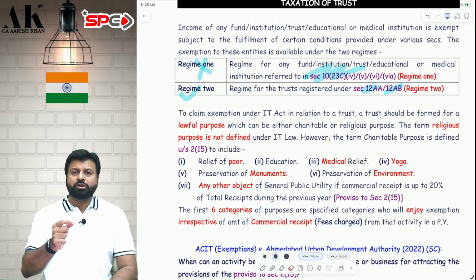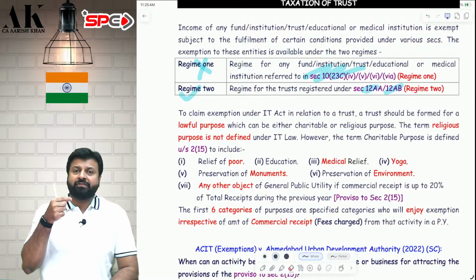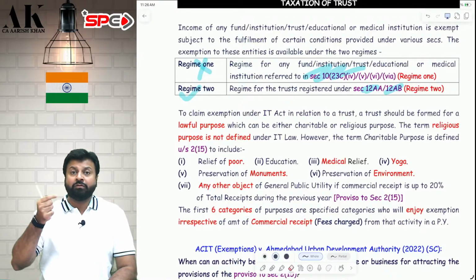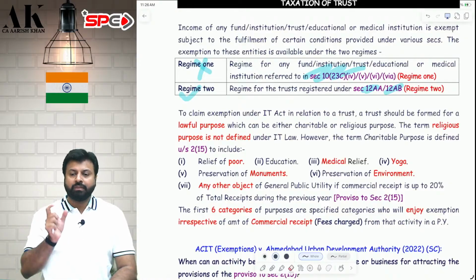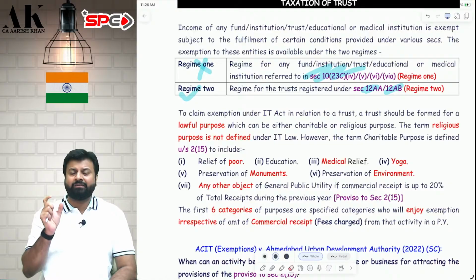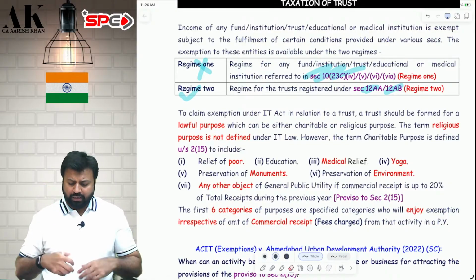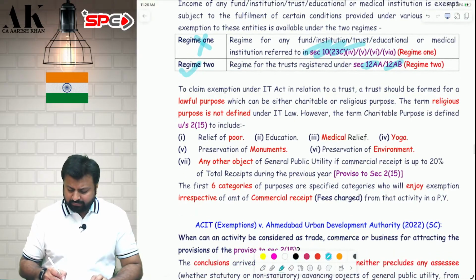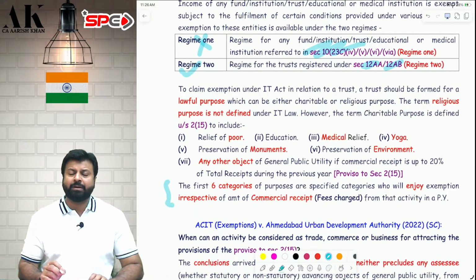Sir, what do you mean by commercial receipt? Commercial receipt means nothing but the fees which you charge, the revenue which you charge to your consumers. That is your commercial receipts. And in the denominator, you take total receipts. Take fees also, take donations also, everything. And then compare whether it is coming up to 20% or not. If it is coming to 20%, then great. You can call yourself a charitable purpose.